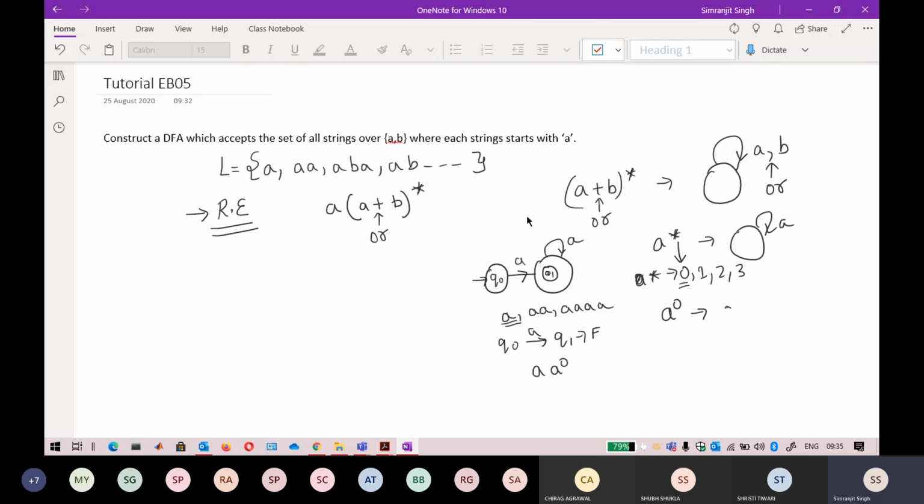Again, if you extend this, I want to say that if I just want to derive this string from this expression ABA, A is always possible because it is starting with A. Now I need two strings. First is B, second is A. So what I do, I just raise to the power of 2. After A, I need two strings, B and A, so I write 2 times A plus B, A plus B. So it becomes 2.